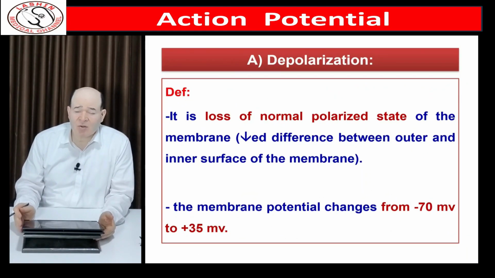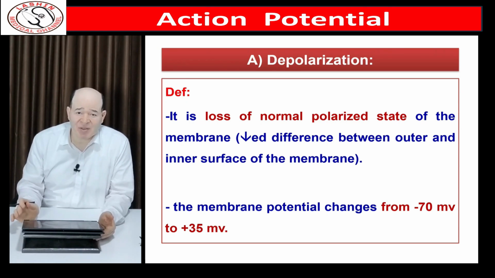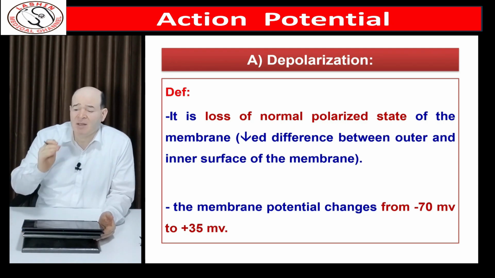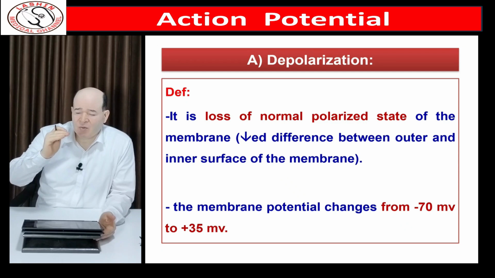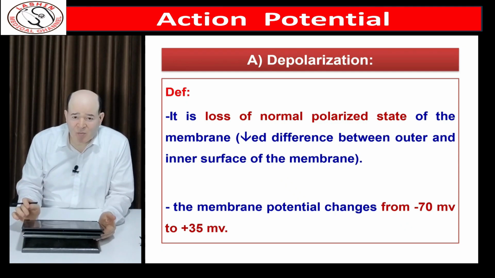Depolarization is loss of the normal polarized resting state. The membrane potential decreases from its resting value. In nerves and during generation of the nerve impulse, the membrane potential decreases to zero and it overshoots towards the positive side, towards positive 30 millivolts. So it is called a state of depolarization with reverse of polarity.